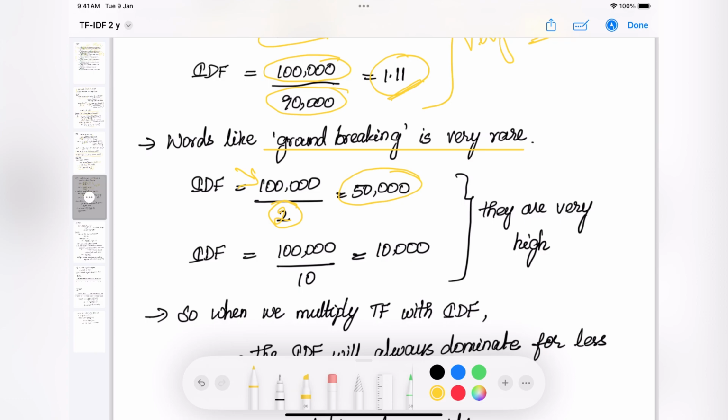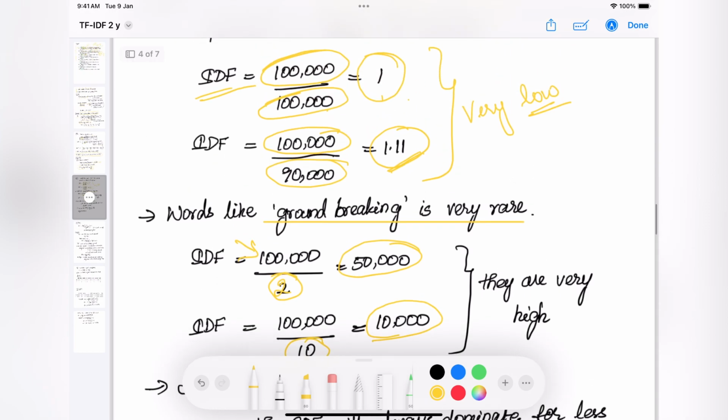Let's assume that in 10 of the 100,000 documents, we have the word groundbreaking. In that case, if we put 10 here, the output will be 10,000. So we see the difference between the less important and the most important words. For the less important ones, the IDF value is very low, and for the most important ones, the IDF value is very high, right?